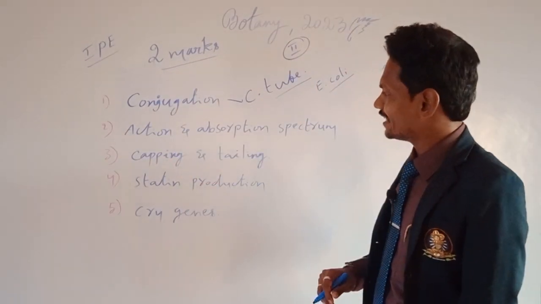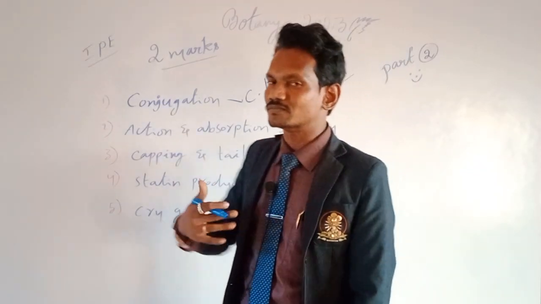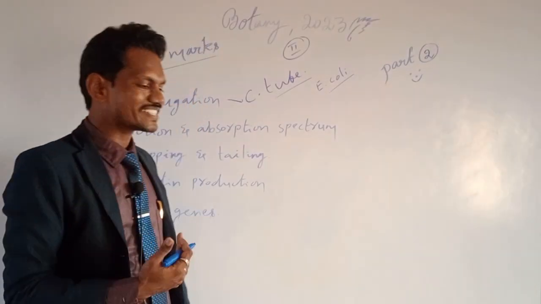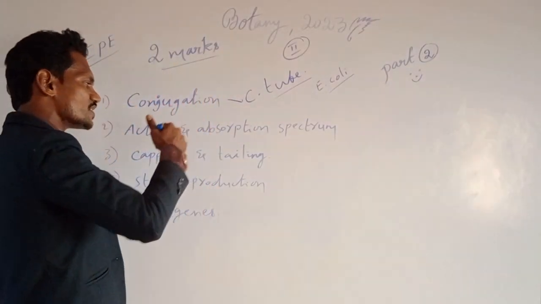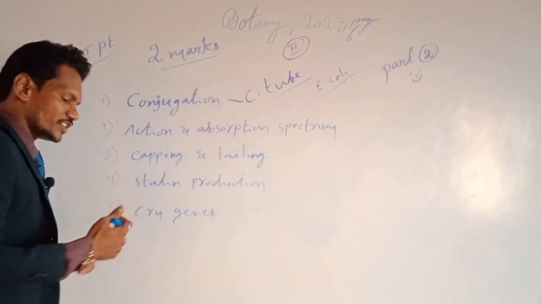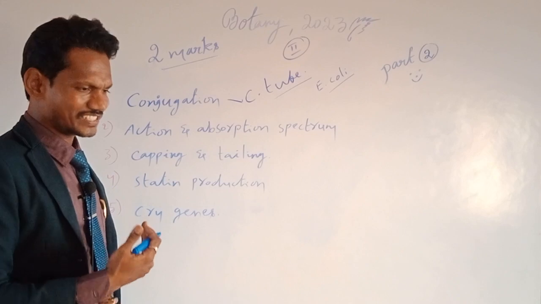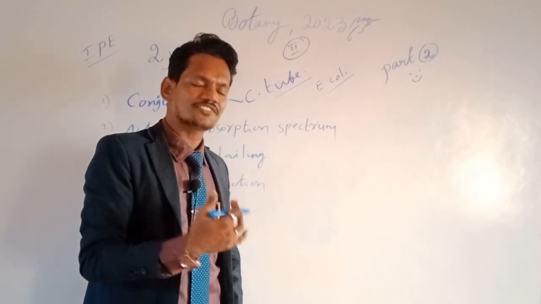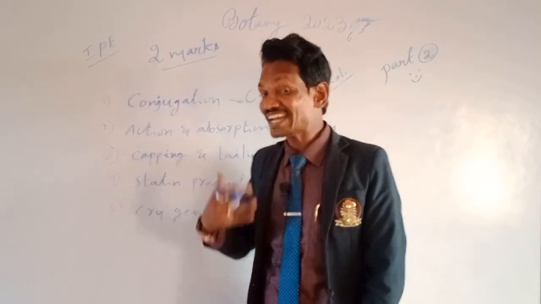Then the second one is action spectrum and absorption spectrum. Define these. This question is from the photosynthesis lesson. So action spectrum, absorption spectrum. What is action spectrum? Photosynthesis occurs at different wavelengths, that is known as action spectrum.